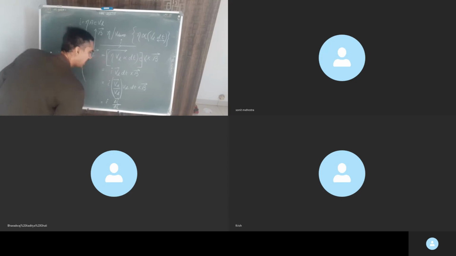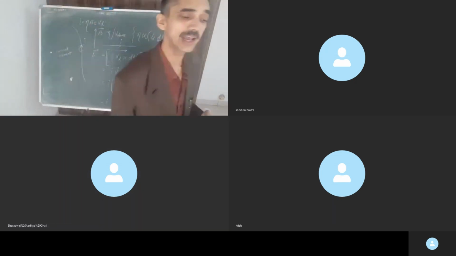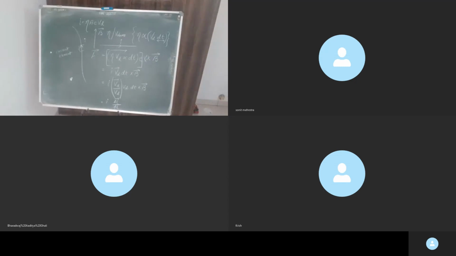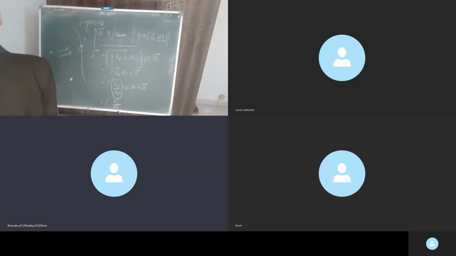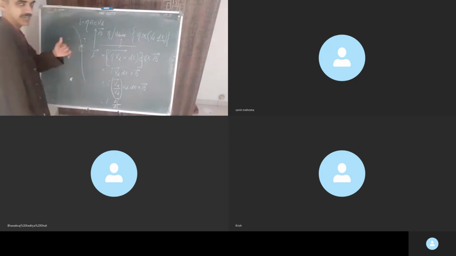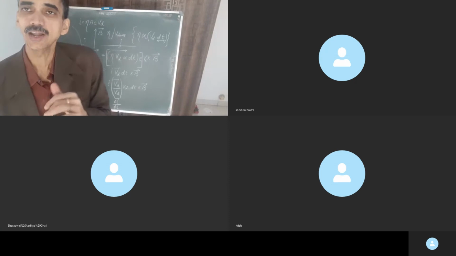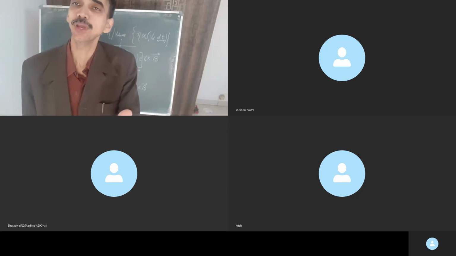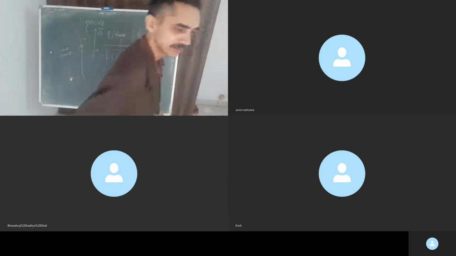Where what is delta L? Delta L is the length of the line segment, or current element. Got it? So I take the direction of Vd same as the direction of delta L. See, here is where I am bringing that factor in. The direction of Vd should be in consonance with the direction of delta L. Correct, dear?